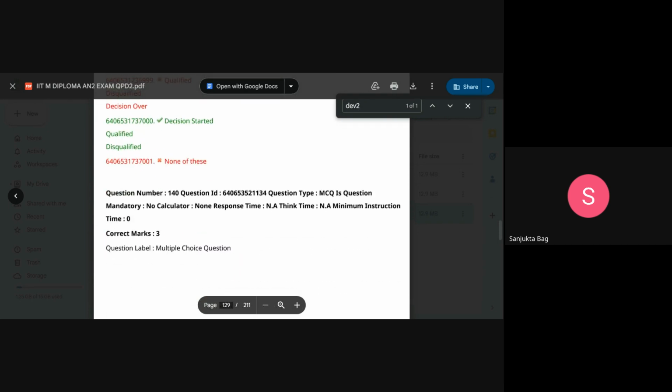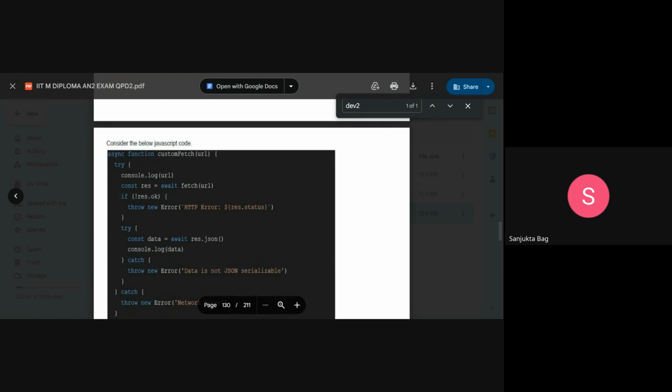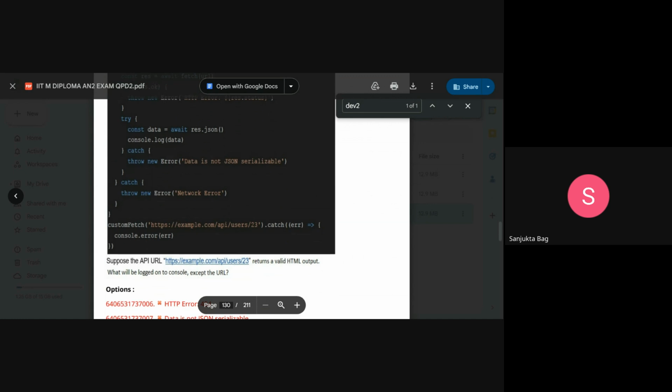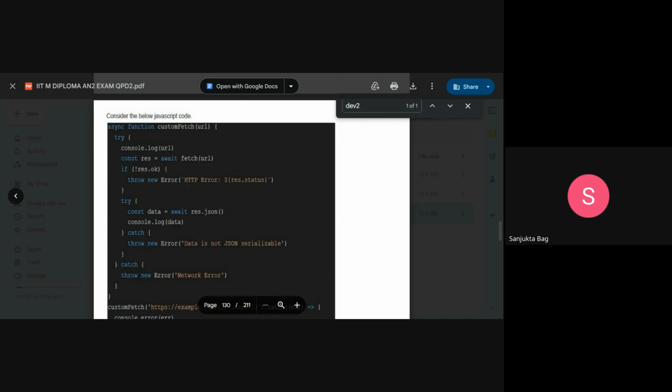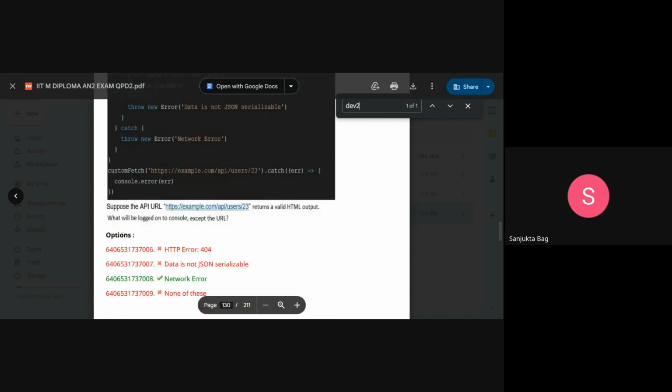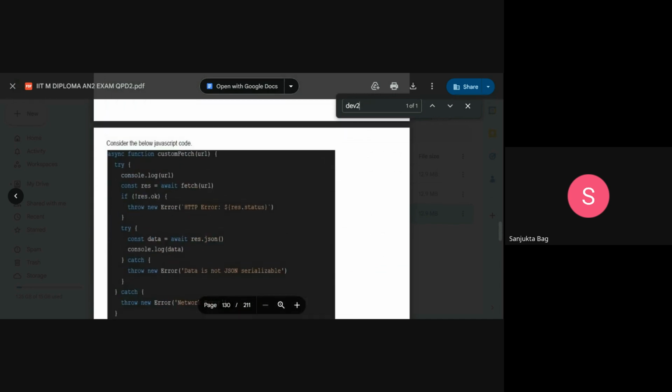The next is the same thing. Here, what happens is it returns a valid HTML output. So it will try to parse the JSON.